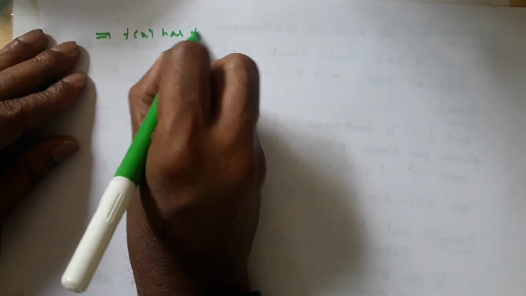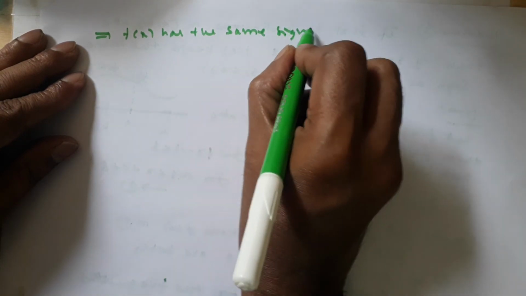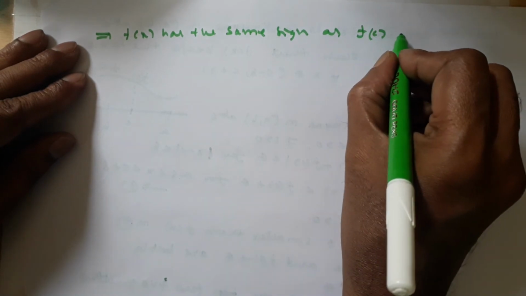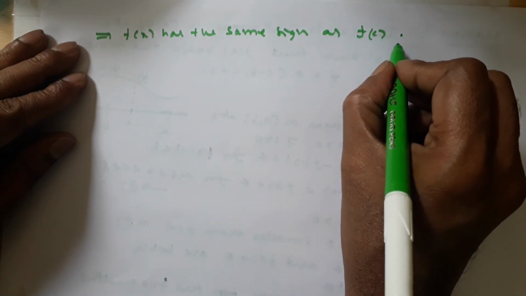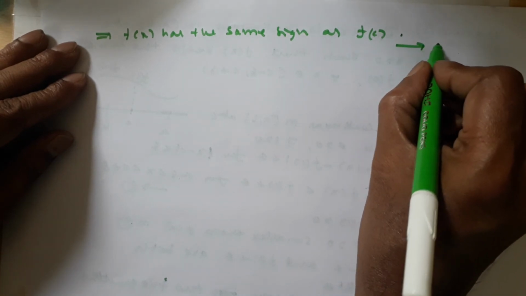So this implies f of x has the same sign as f of c, because f of c is greater than 0, then f of x is also greater than 0. So take this as second condition.